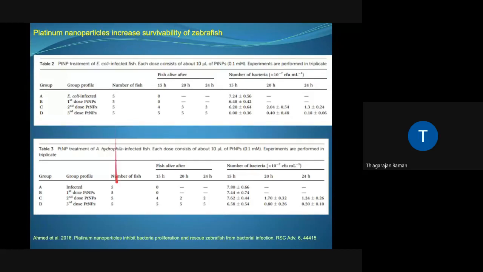Why we use two different pathogens is that Aeromonas hydrophila is a natural pathogen for zebrafish, whereas E. coli is not. So to substantiate that the system works for both a natural pathogen as well as an introduced pathogen, we used Aeromonas hydrophila here, which also shows that at the end of 24 hours, the number of CFU has drastically decreased, increasing the survivability of the zebrafish post 24 hours.